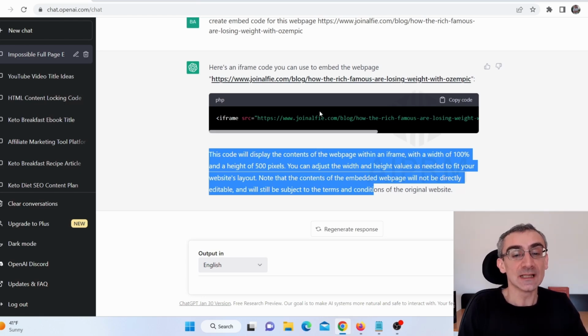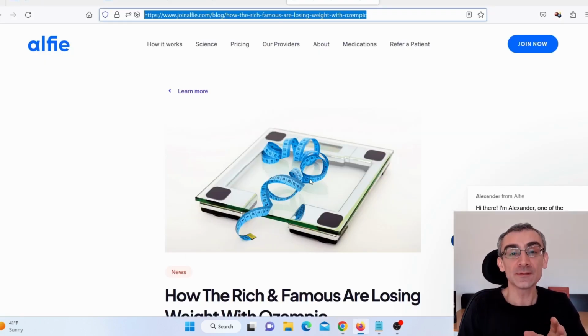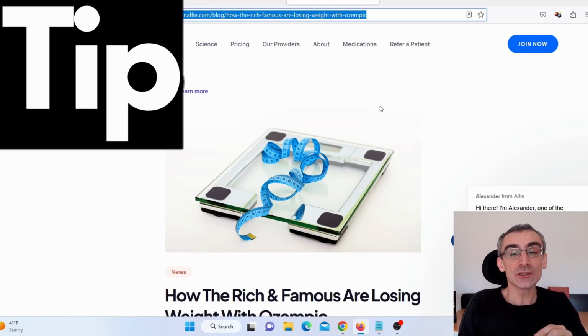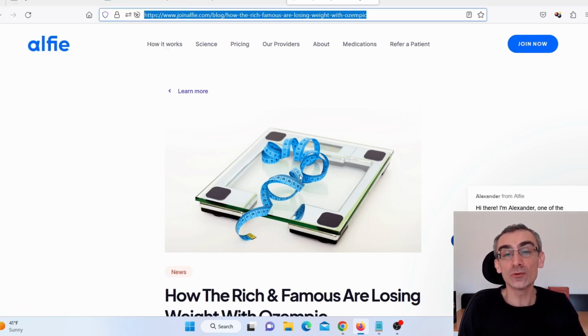So like I said, now I have this HTML code that I can embed this web page on my website, on my hosting. Now, this is another tip for you. If you can actually embed this website on your own hosting, that is by far the best option. But I know that many of you can't do that. So for this purpose, I'm going to use Google Sites, and that is an alternative. But like I said, I strongly recommend to actually embed these websites on your own hosting.